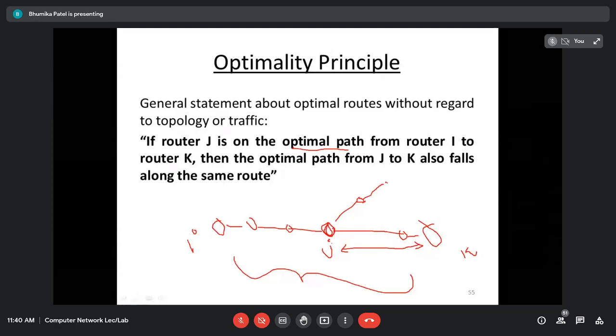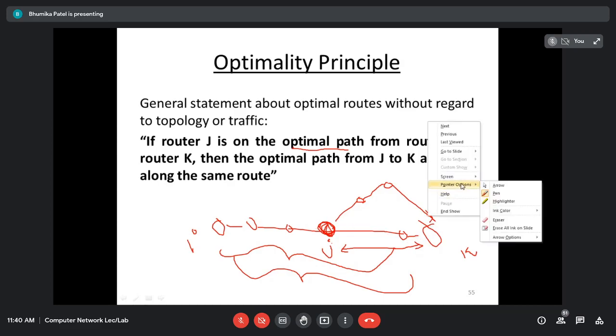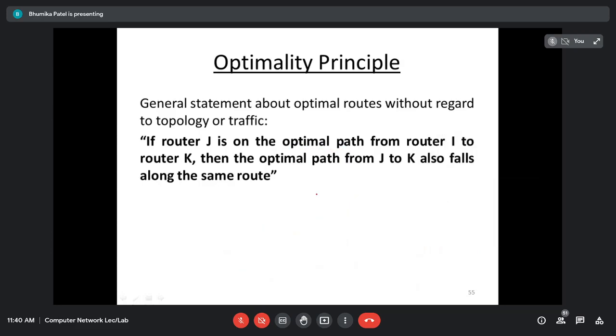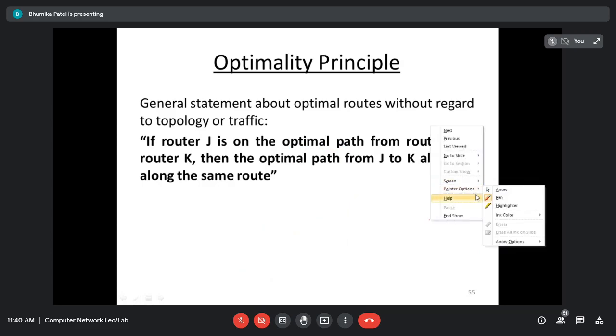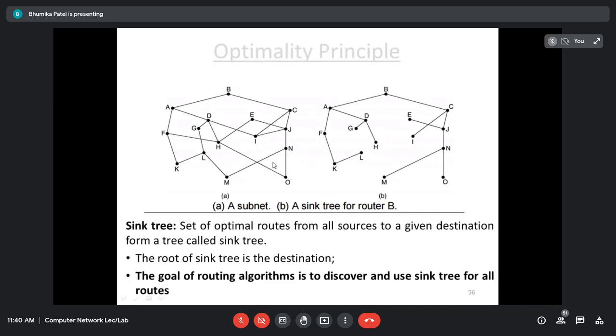Any other router that goes toward K, we are not going to consider this route because that will not be optimal. The optimal one is what is already indicated, I to K. This is an already optimal path, and this router J is already within this path. And if you want to find the optimal path from J to K, no need to consider the other path. You have to just consider this path only. Simple, I to J, J to K. So obviously J to K will also be optimal. Alright, so this is a figure.